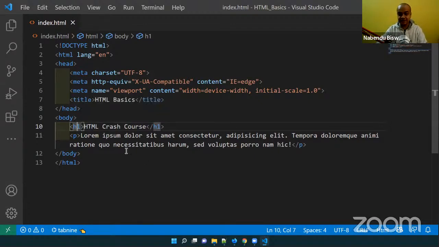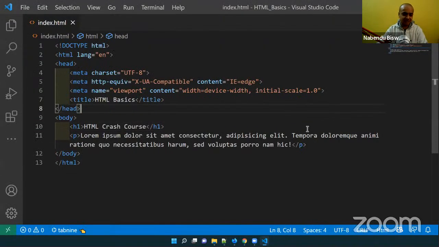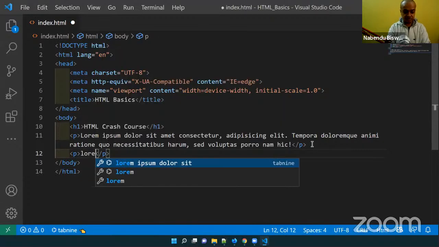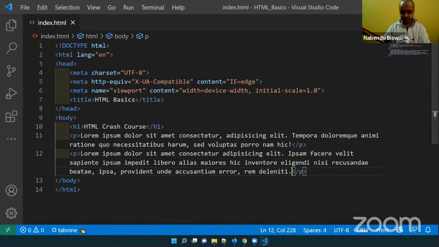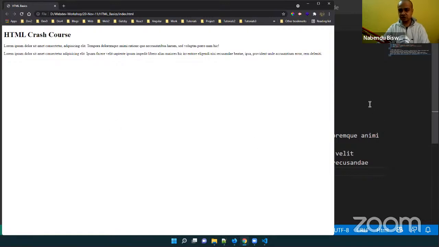So this is the H1 tag, HTML crash course. H1 is also starting and ending. P is known as the paragraph tag, and it is also starting and ending. We will learn about all the tags in detail in a minute. But why did I tell you to install an extension known as Live Server? That is the reason. Suppose I have another P tag and I save it. If I go back here, it is not reflected. So how will it be reflected? I will refresh it, then only it will show up. Every time I change something, I have to refresh it.